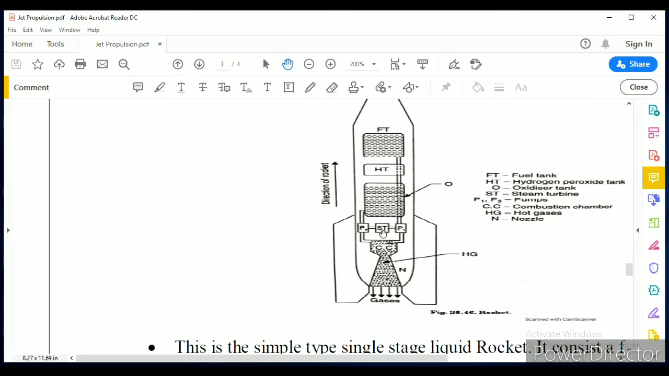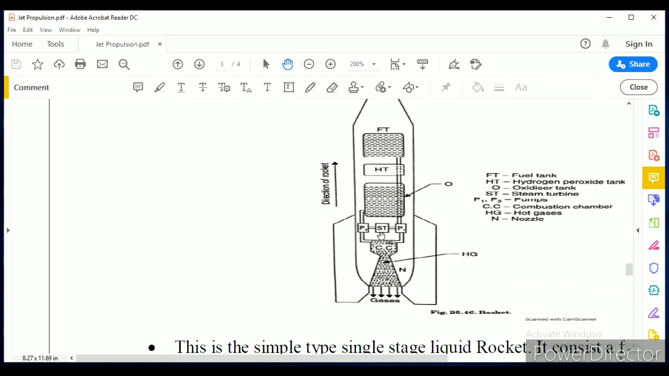Here the pumps will be operated by means of the steam turbine. How does the steam turbine produce the power? Here, the hydrogen peroxide tank is present, and potassium permanganate will also be carried in another tank, but it is not shown here. The hydrogen peroxide tank supplies the hydrogen peroxide, which is mixed with the potassium permanganate. So it will produce steam at high pressure.